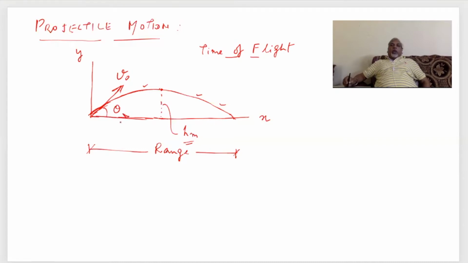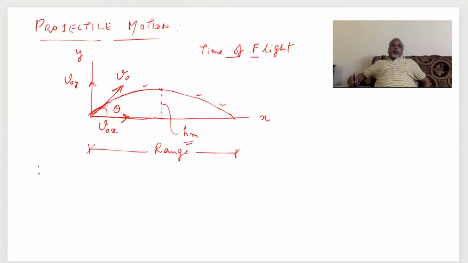Suppose if we resolve this V0 in two components, that is horizontal component and vertical component, then this will be like this.